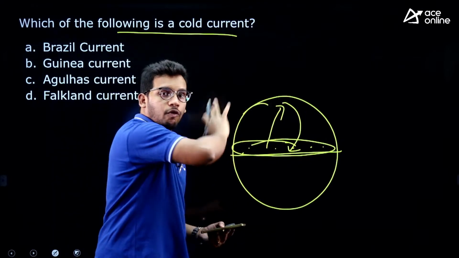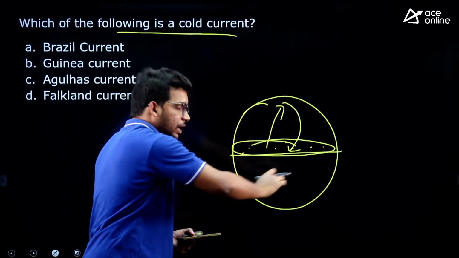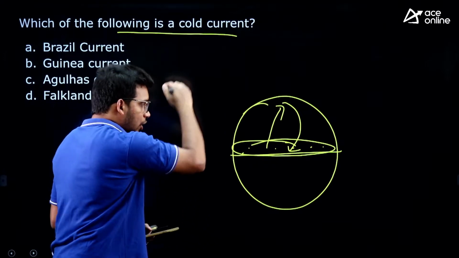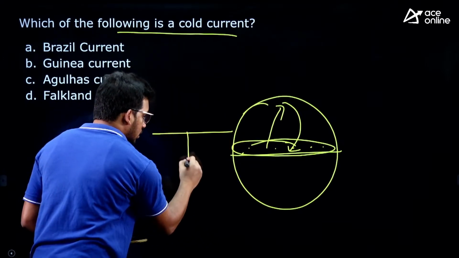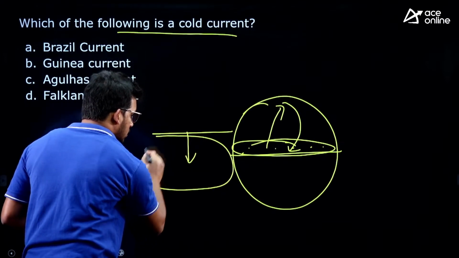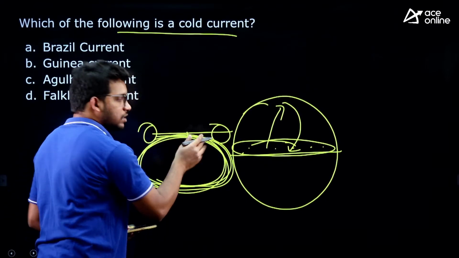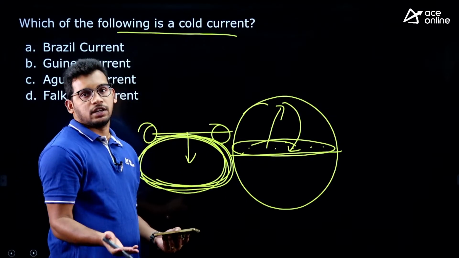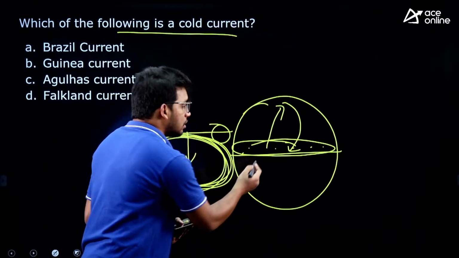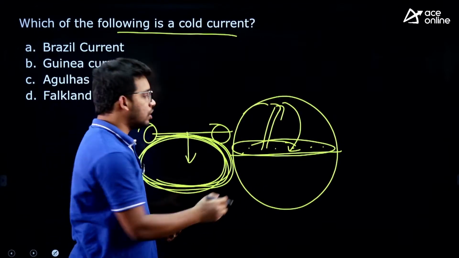So it is like water is moving in a circular manner from equator to the poles and again from poles to the equator. So it is like a circle rotation. Assume this is vertical, assume this is inside the water, deep into the ocean. So water is moving like this from equator to poles, top and bottom, it is moving like this. So this is called the currents. We have a number of such water currents.